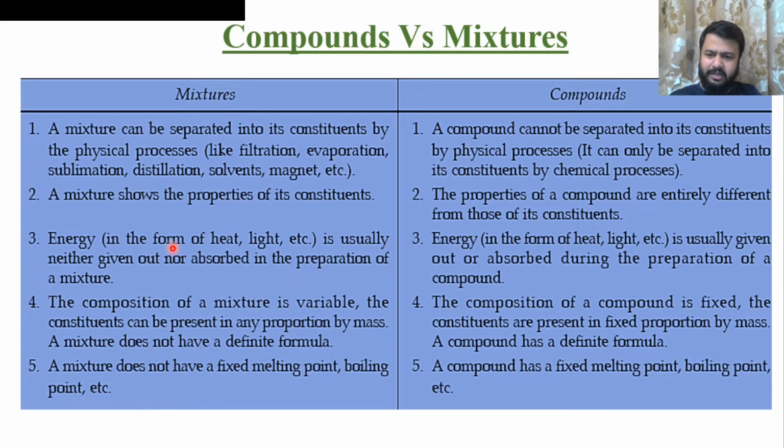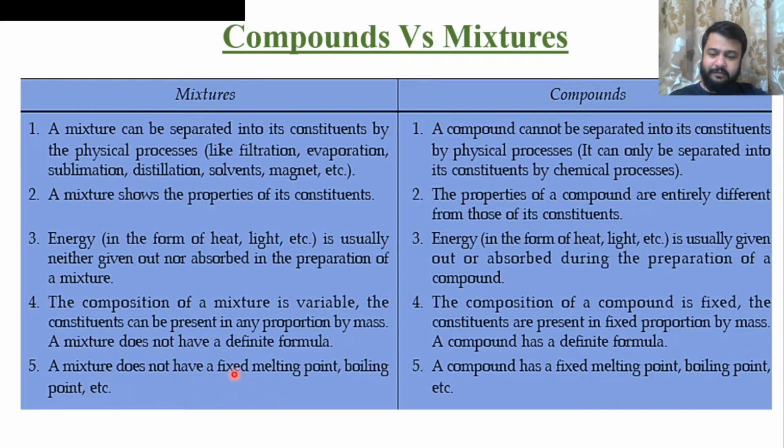During mixture formation, no energy, that is, heat or light energy, is either given out or absorbed. But in the case of compound preparation, there may be a release or an absorption of energy. In a mixture, the composition is variable and depends upon our own use. The constituents can be present in any proportion by mass. A mixture does not have a definite formula. But each and every compound has a definite formula and a fixed proportion by mass. अब कार्बन डाइऑक्साइड तो हर जगह CO2 ही होगा ना, तो ऐसा तो है नहीं कि आपके शहर में कार्बन डाइऑक्साइड के साथ में आपको आयरन भी साथ में फ्री मिल गया. So the composition of a compound is totally fixed.